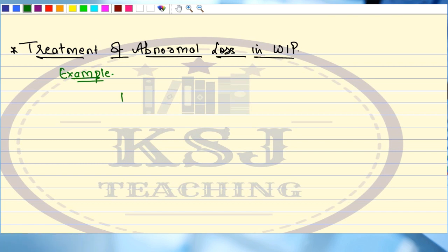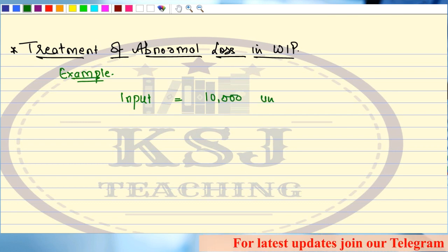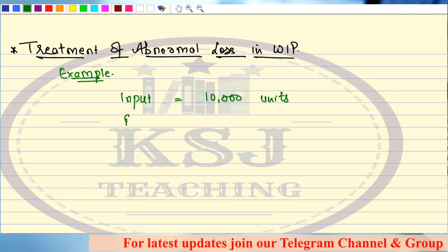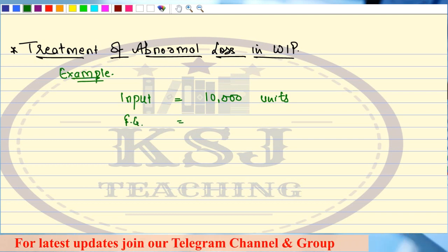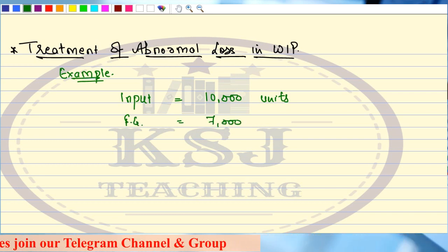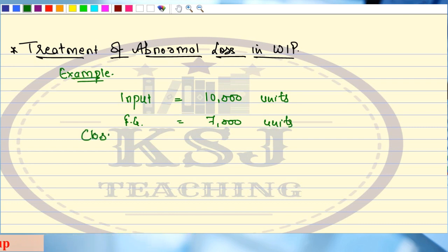Let's say your input is 10,000 units. Out of this, your finished goods of that process are 7,000 units. Your closing WIP is 1,000 units.